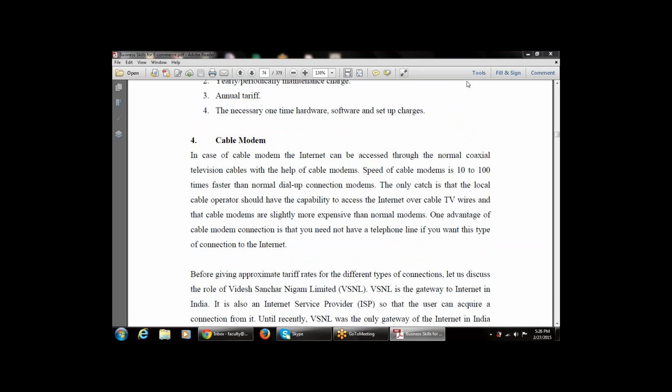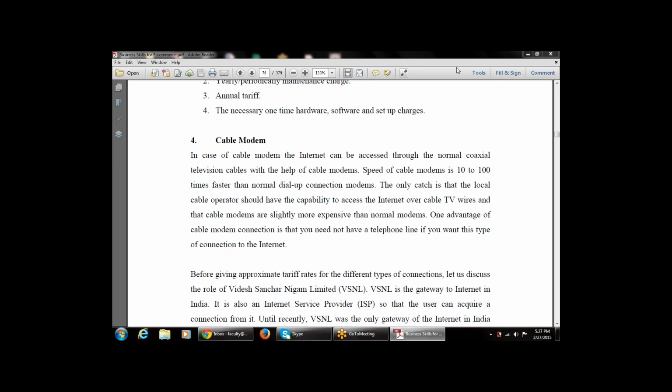The next part, the fourth one, is the cable modem. We have covered the leased line, the dial-up, and the ISDN. Now the next type of internet service provider account is the cable modem. In the case of a cable modem, the internet can be accessed through the normal coaxial television cables, the simple cable wire used for television, with the help of the cable modem.